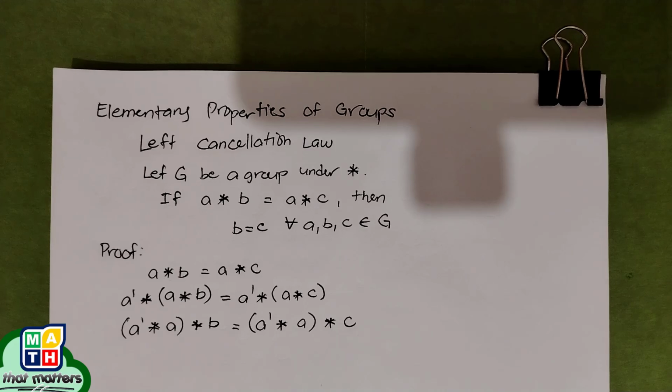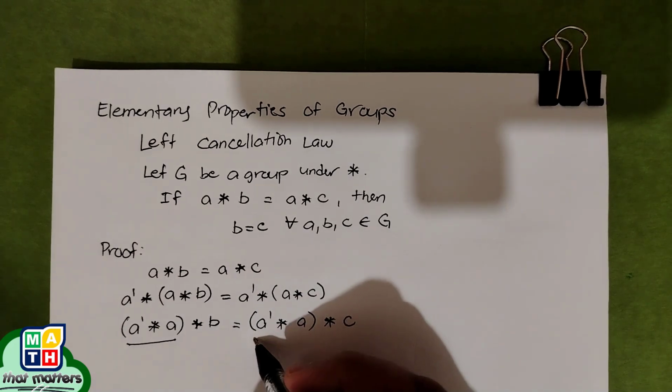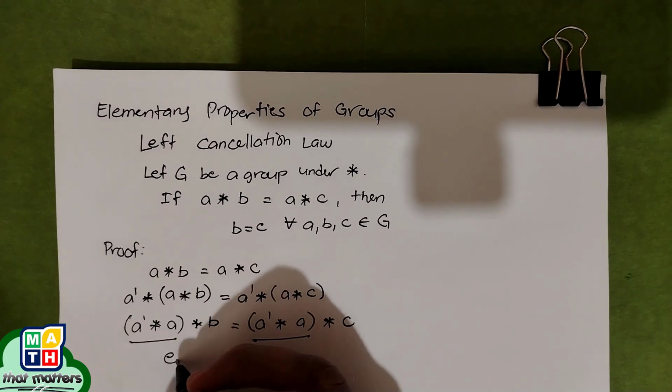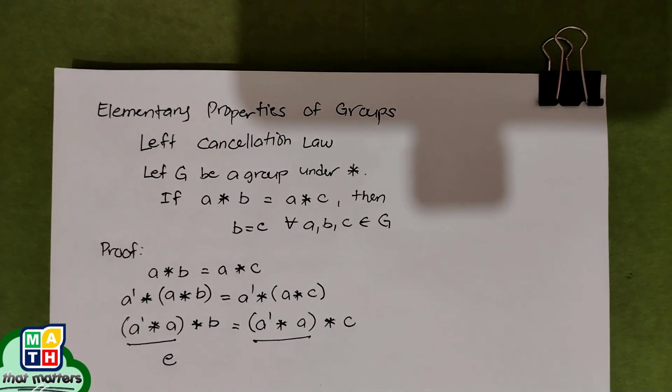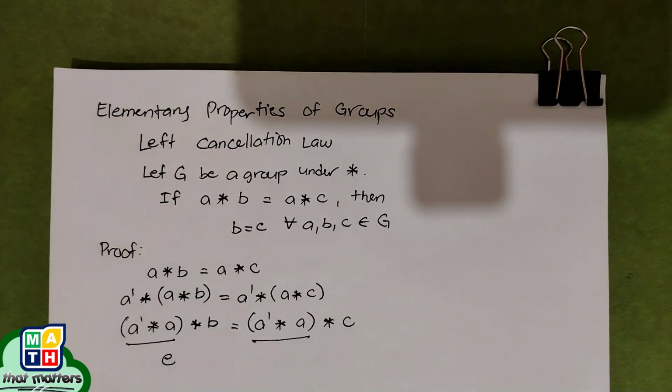From this, what we need to do is look into the relationship when we operate the inverse of A and A on the same binary operation star. This actually results in the identity E. And E, the identity, exists and is unique for our group because this is already identified as a group.